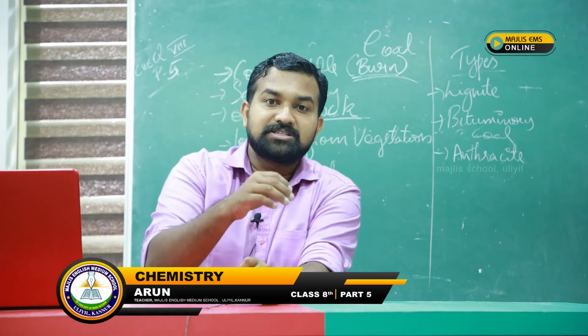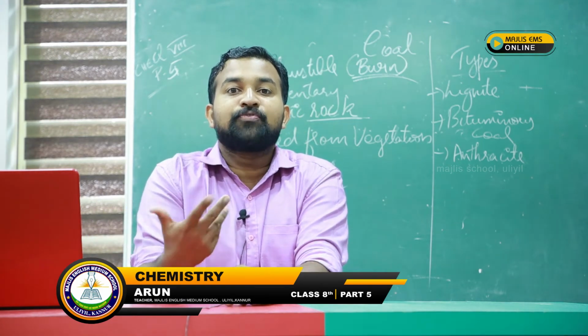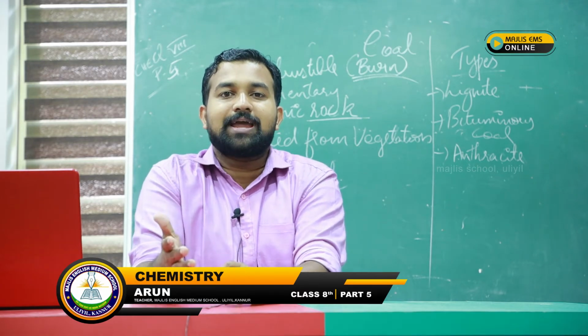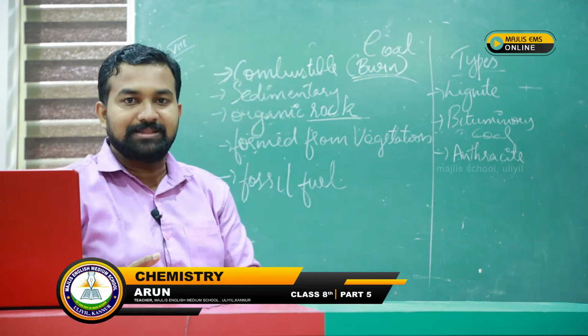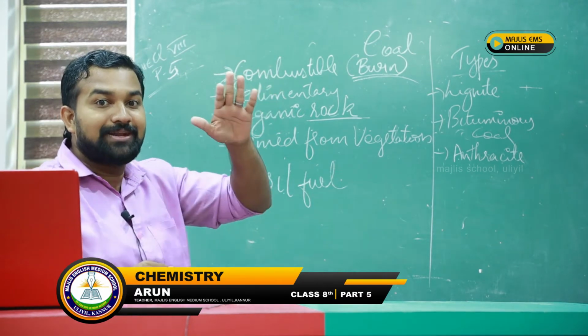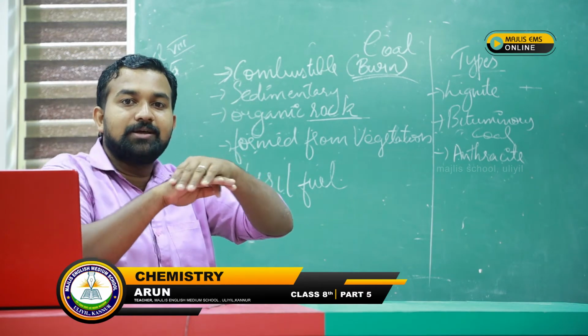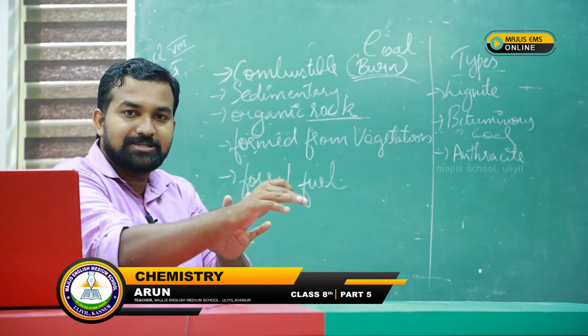After the deposition, the plant organisms were converted into fuel by the action of microorganisms, bacteria, etc. They were converted into fossil fuel. Sedimentation means being buried under something, so they are sedimentary.